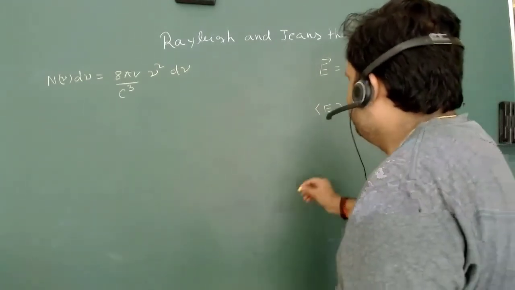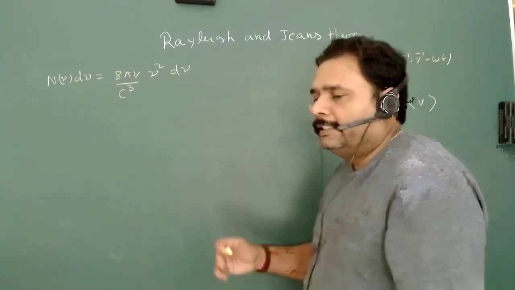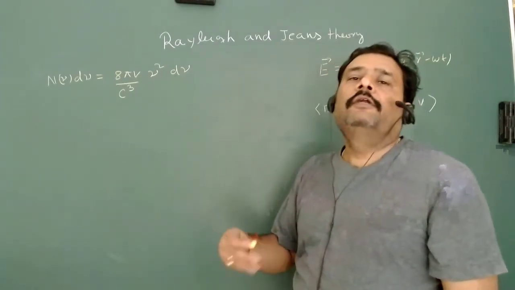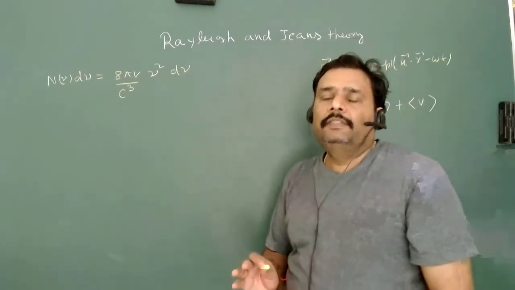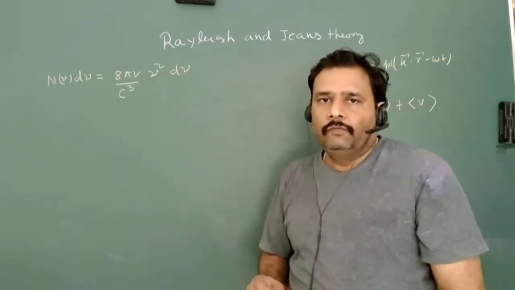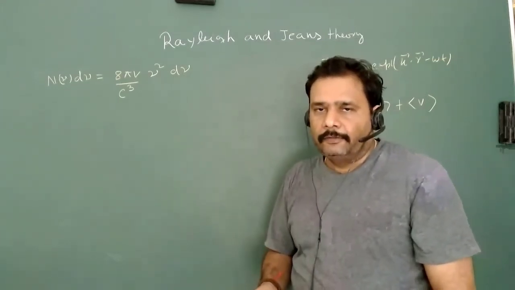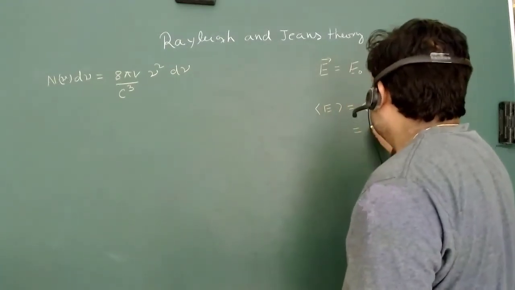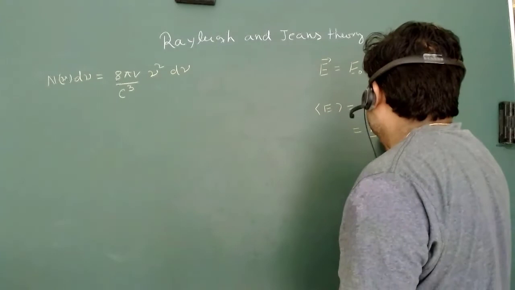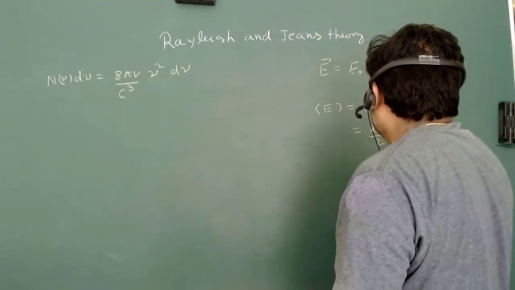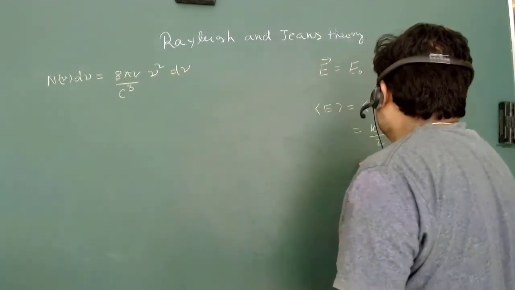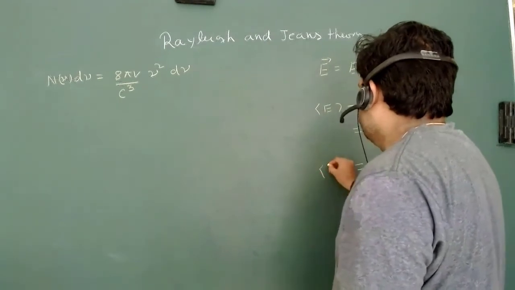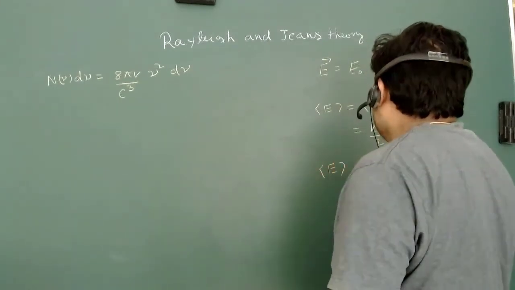And the kinetic theory of gases said that each particular mode, or each degree of freedom, has kT by 2 of energy associated with it. So we include this value as kT by 2, and this value as kT by 2. So the average energy of the harmonic oscillator is equivalent to kT.